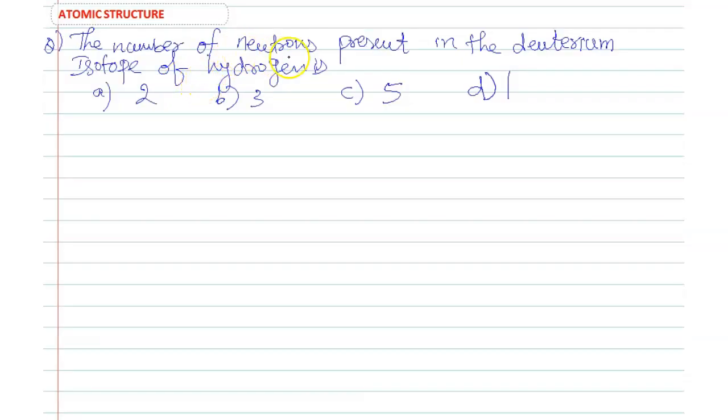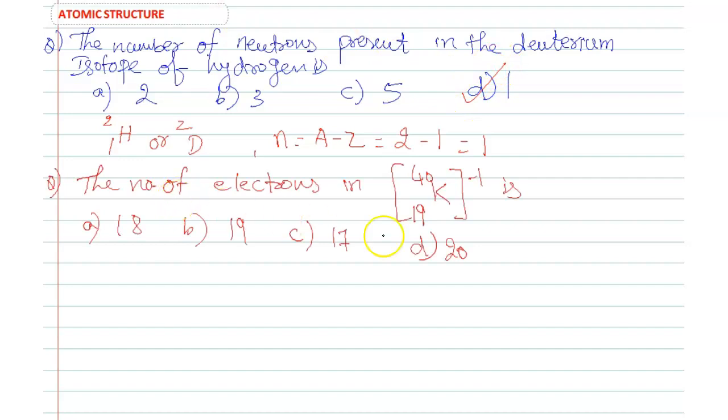Question: the number of neutrons present in the deuterium isotope of hydrogen. Deuterium means 1H2 or D2. How to find the number of neutrons? A minus Z. A is 2, Z is 1. So 2 minus 1 is 1. The answer is 1. Next, the number of electrons in K 19 40 with charge minus 1.